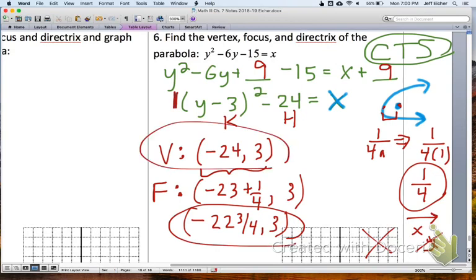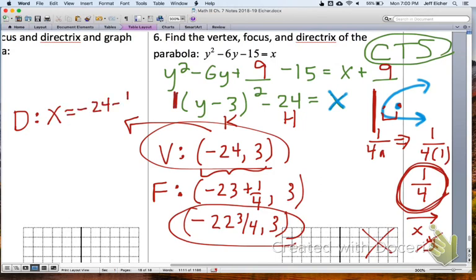And then lastly, the directrix is a vertical line which is 1/4 away from the vertex. So if you need to go to the left from the vertex, the directrix is a vertical line, x equals, and it would be negative 24 minus 1/4. So our directrix equation would be x equals negative 24 1/4.